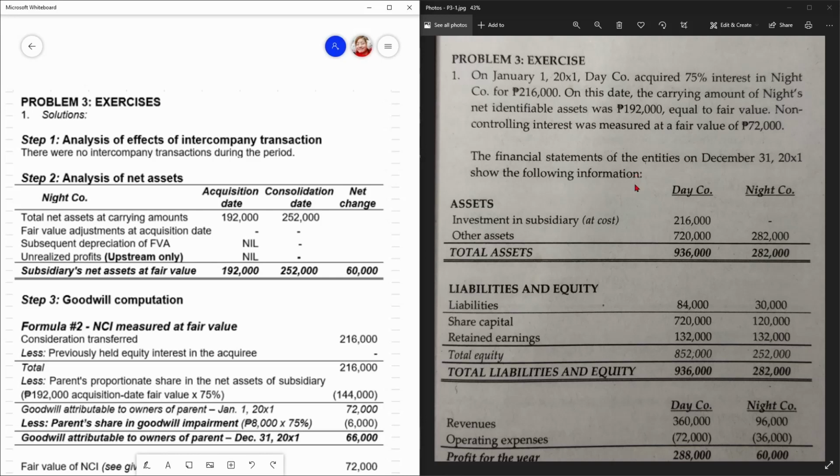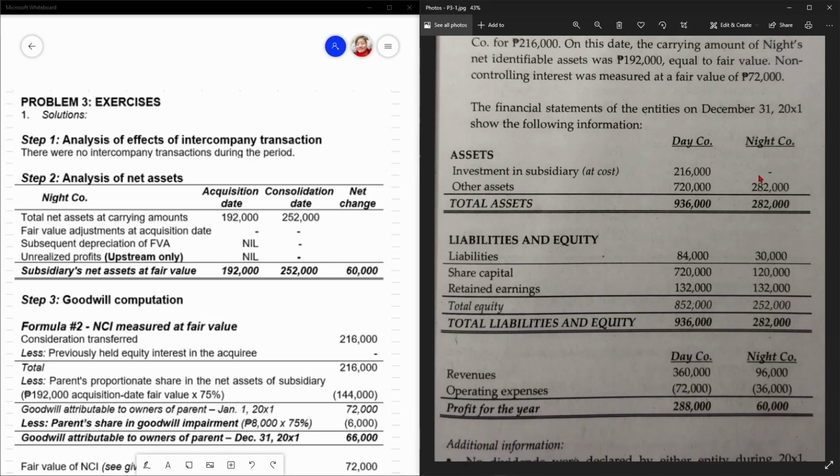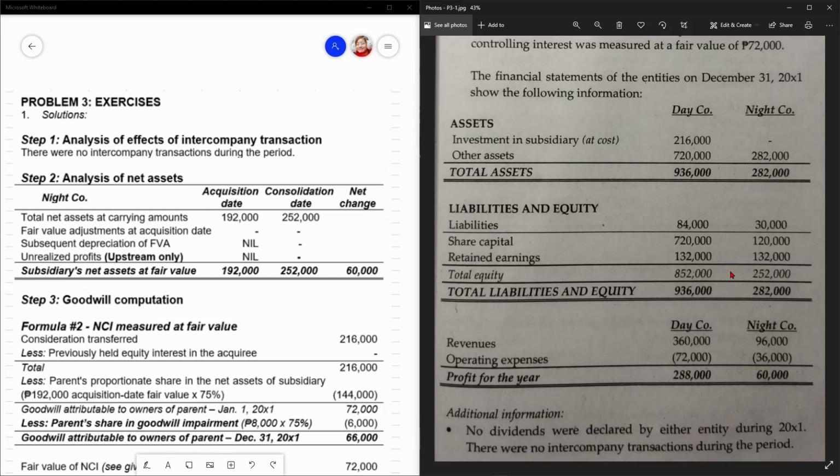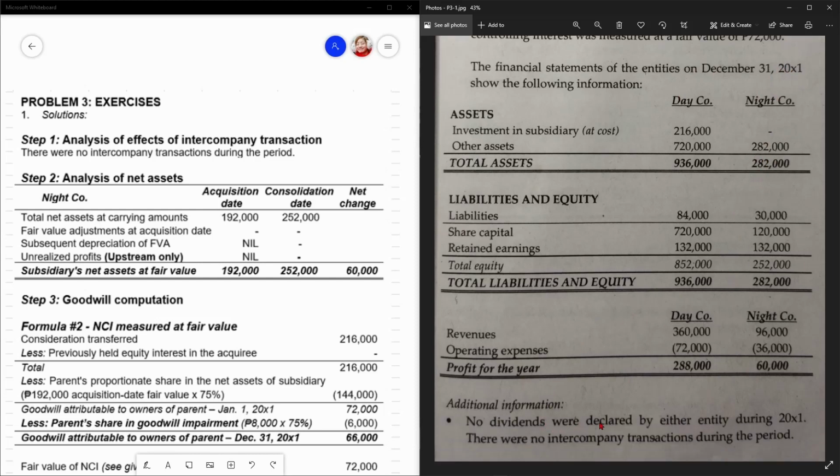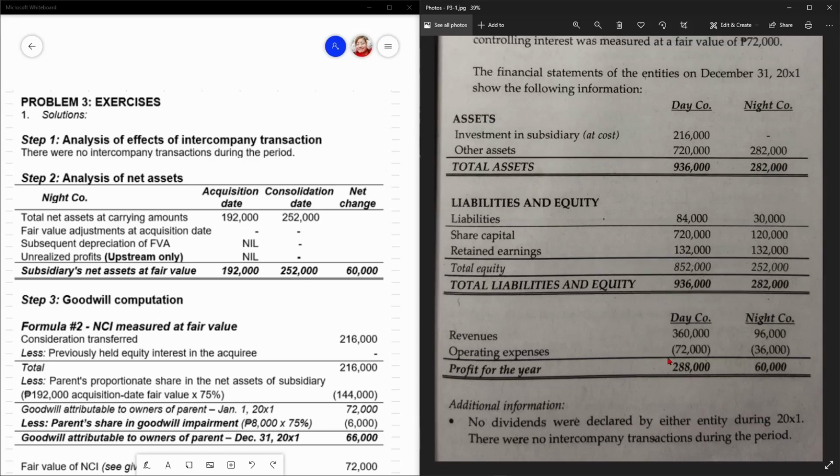So the financial statements of the entities on December 31, 20X1 show the following information. So alam nyo to, fair value, carrying amount, same lang. So investment in subsidiary at cost, so alam yung mangyari dito, eliminate natin mamaya, di ba? So ito kay Dayco, si parent, Nightco, the subsidiary. Additional information, no dividends were declared by either entity during 20X1, and walang intercompany transaction. So wala yan.